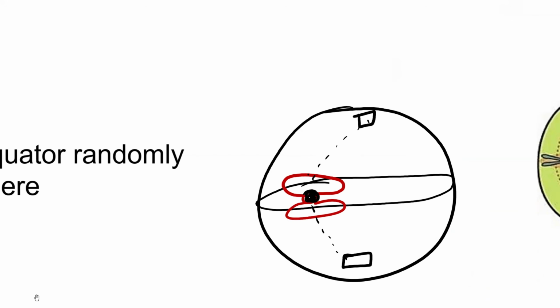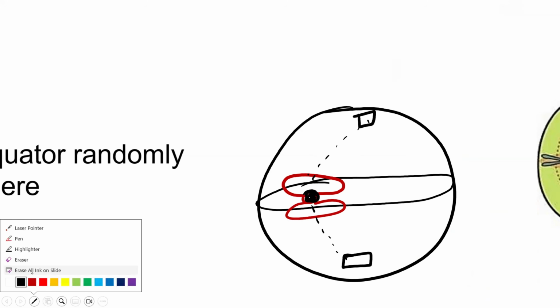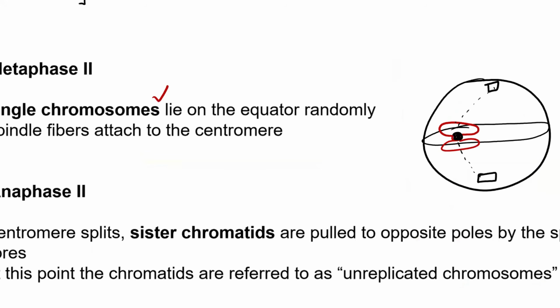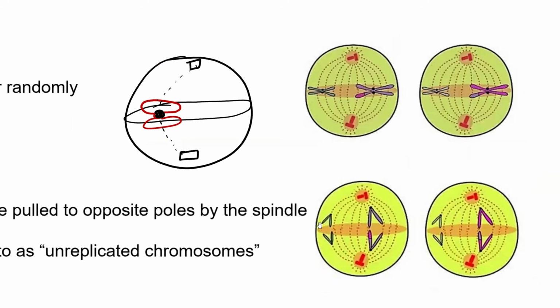Okay, if you get a grasp of that and understand that, let us now see what we refer to these chromatids as. If we look at the formal diagram that I have here, you can see properly what's happening. These are 2 chromatids that are being pulled to opposite poles. I think this is clear, isn't it? In both cells. It's very clear. It shows 2 chromatids being pulled to opposite poles. The centromere broke for that to happen.